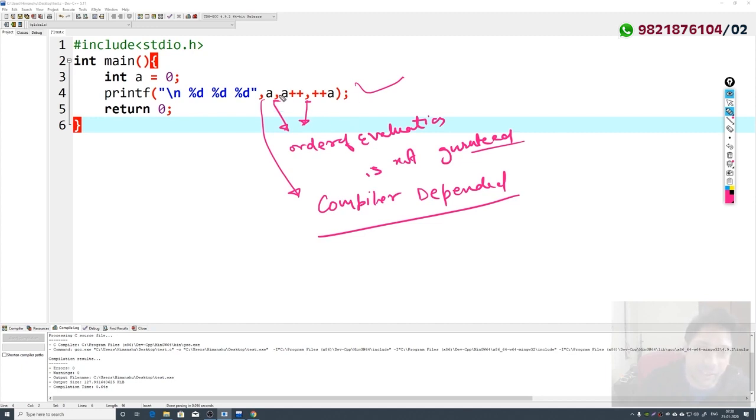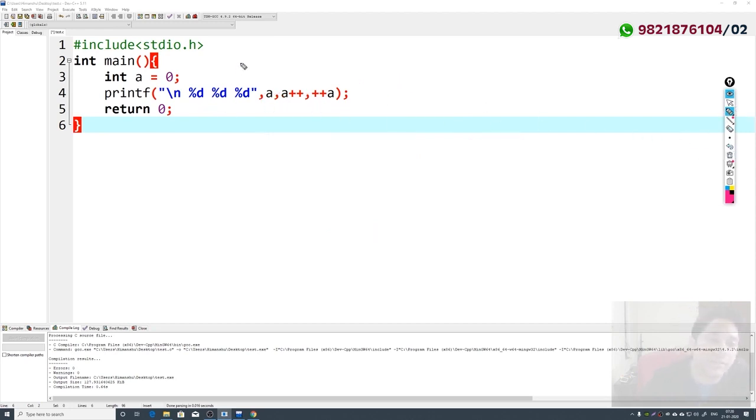Because these statements are separated by commas. Whenever we have statements which are separated by commas, the output is compiler dependent. All of you must be thinking, sir, this is a variable a and the value of a is 0, so this should print 0 and this should print 0, so the value will become 1 and this should print 2, correct? So the output should be 002.